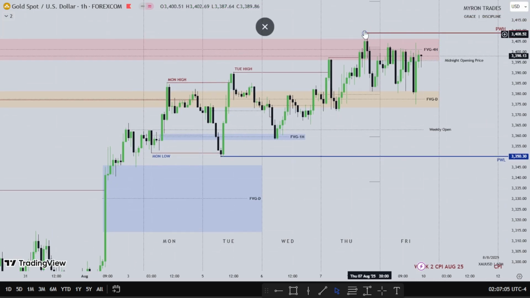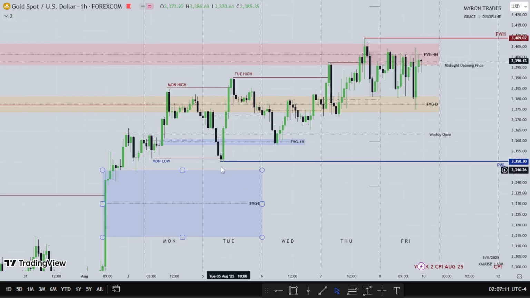So this is the weekly high being set on Thursday and the weekly low being set on Tuesday. So I want to see how price will treat both these main liquidity points for the next week for CPI, previous week high and previous week low. I'm going to run the previous week high first for the new week.